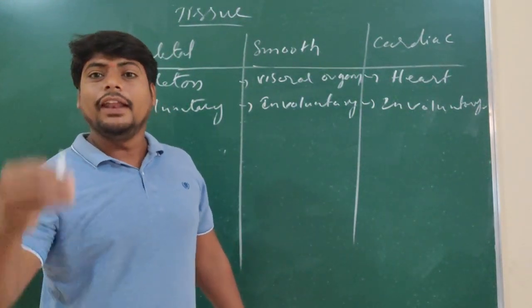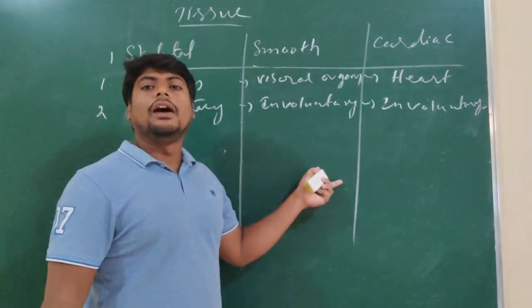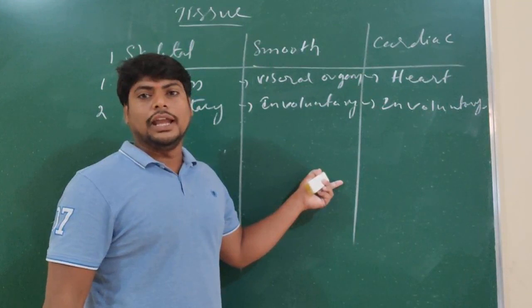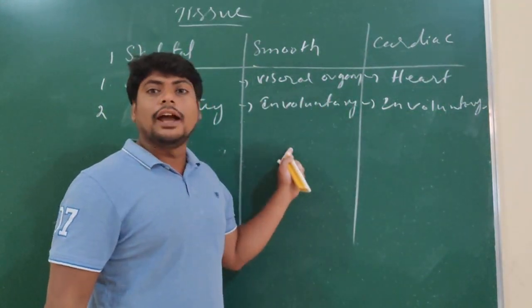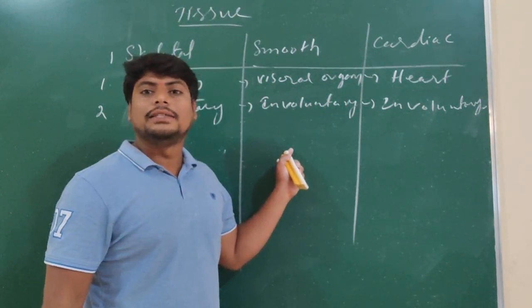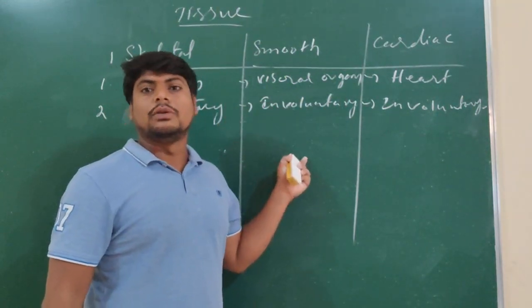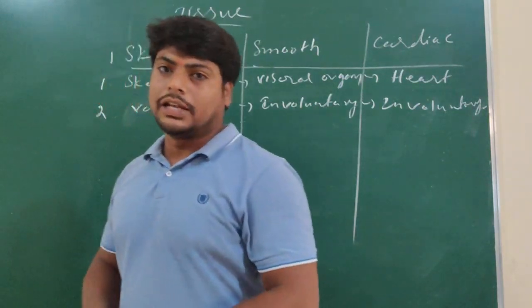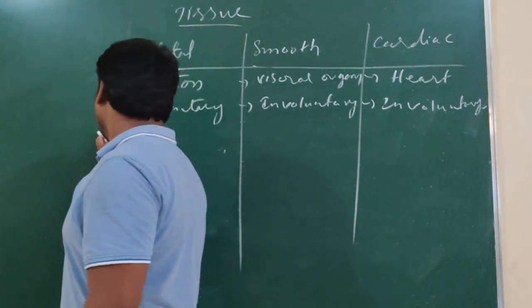They work without instruction from the brain, so they are called involuntary muscles. The smooth muscles as well as cardiac muscles are both called involuntary muscles.